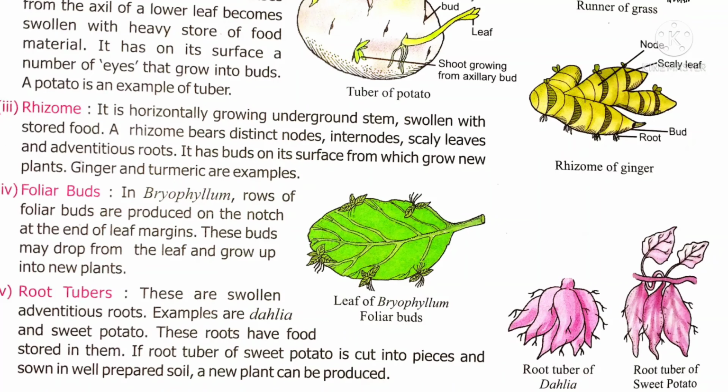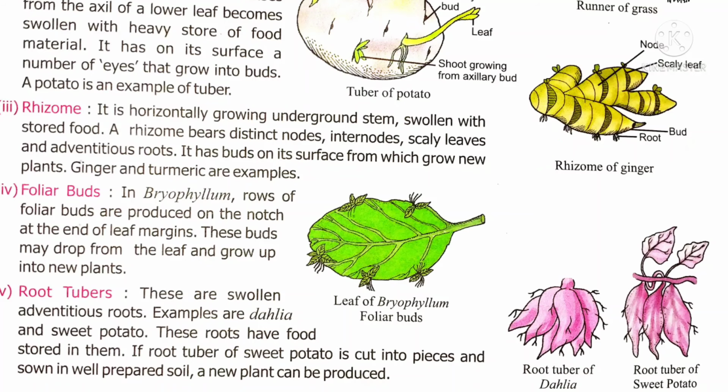The next organ of vegetative propagation is rhizome. It is a horizontally growing underground stem, a swollen part of the stem in which food is stored. The rhizome has many nodes, internodes and also scaly leaves and adventitious roots. It has buds on its surface from which new plants develop. The best examples of rhizome are ginger and turmeric. These are the nodes of the ginger. From these, a new ginger plant is grown.